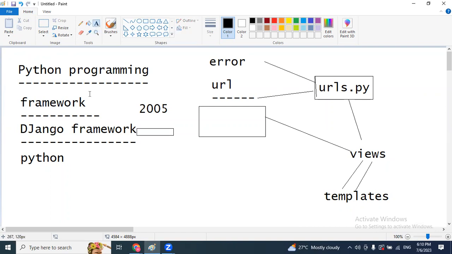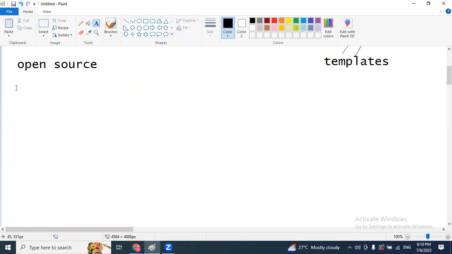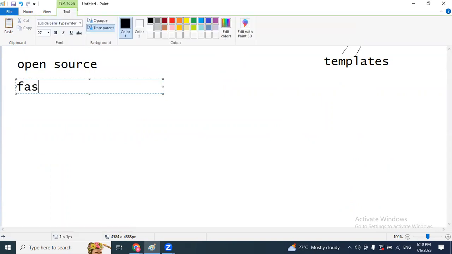So why do we have to go with the Django framework? Because Django is open source, nothing but it is also free. And by using Django, we can enable rapid development. We can develop the application fast.